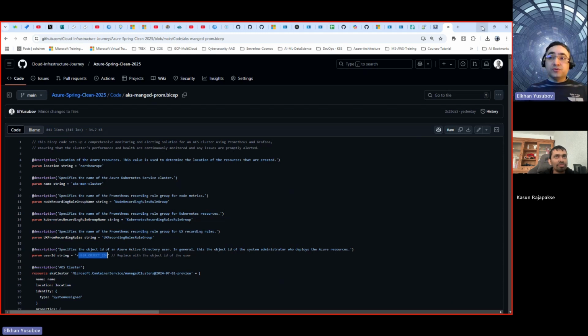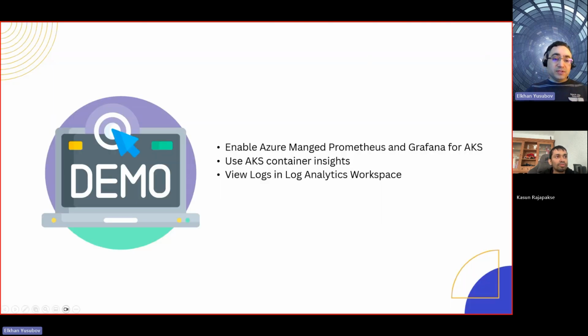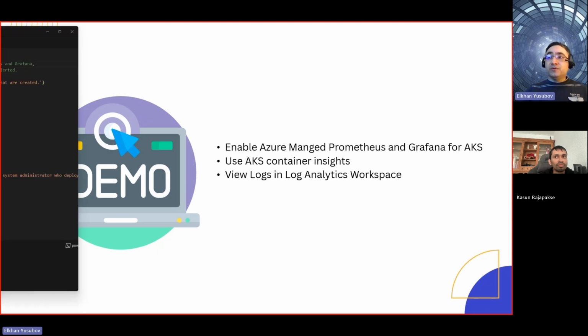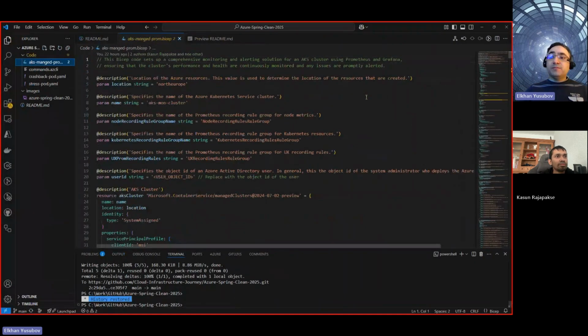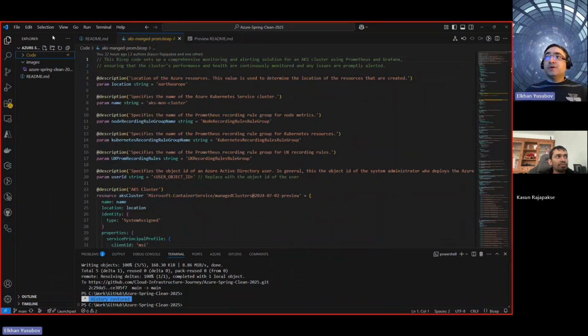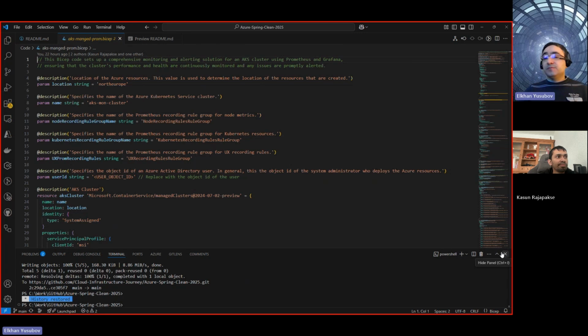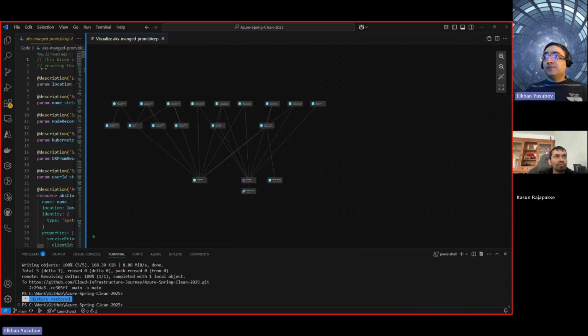I'm going to switch to Visual Studio Code just to show you one more thing that you may find valuable when you are looking at our code. So I'm back on Visual Studio Code here, the same repo where we are now, AKS Managed Prometheus. Another good thing that you can use when you are dealing especially with Bicep or ARM templates is to visualize that code to see what components are going to be provisioned. So you have this Bicep visualizer here, which I find very valuable.